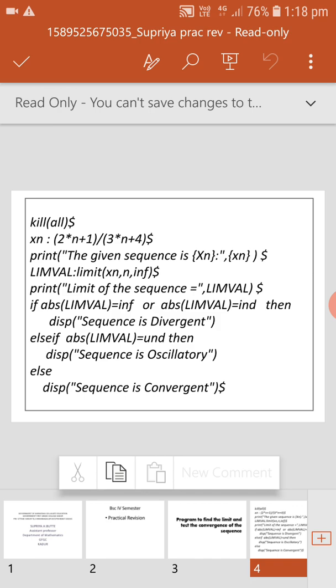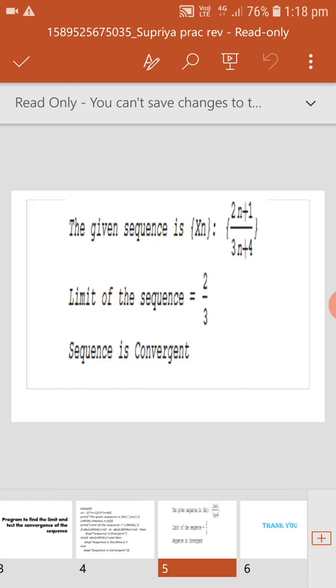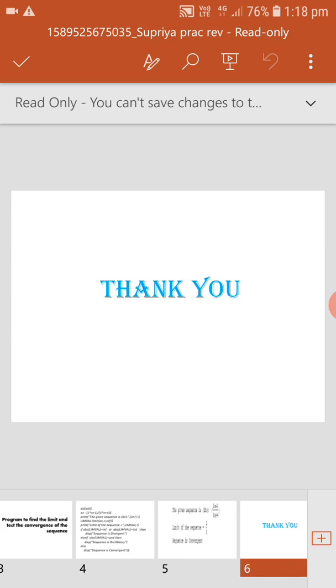So this is the program. If we run it in this system, we get the result like this. The given sequence is {xn}, which I have taken as (2n+1)/(3n+4). The limit of the sequence is equal to 2/3. We obtain the limit of the sequence as finite, therefore the sequence is convergent.